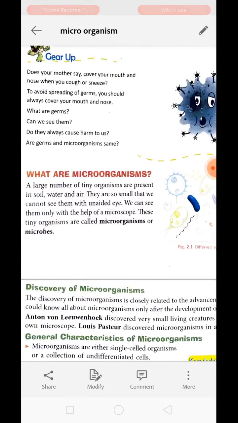Microorganism, as the name suggests, is micro and organism. Micro means tiny, whereas organism means an individual which can perform all the life processes like respiration, reproduction, excretion, growth. So microorganisms are tiny living organisms which are not visible through naked eyes. We can only see them with the help of a microscope. Microorganisms are also called microbes.